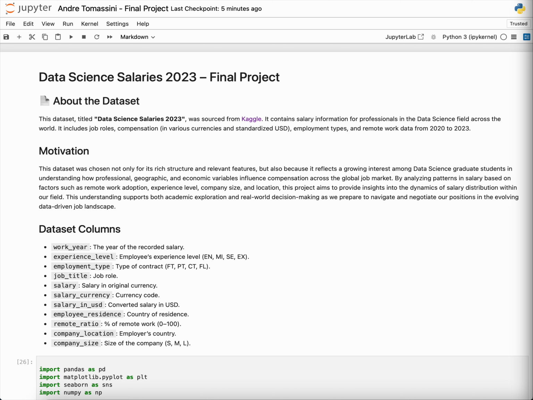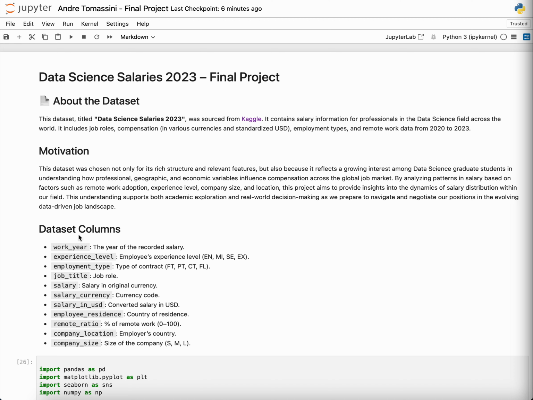Why I chose this data set is because it's a good candidate showing all the covers for 2020 and 2023, allowing time-based observations after COVID. Seems the same time that I started doing remote jobs. So other than that, what else? Salaries are standardized in dollars, which helps us with clean, consistent analysis, and it provides diverse global data: company size, employment type, experience level, location, and remote ratio.